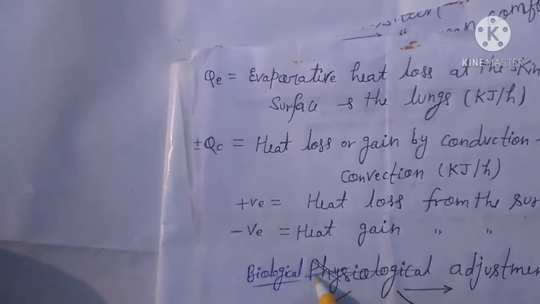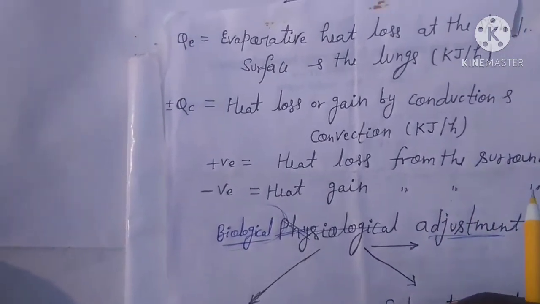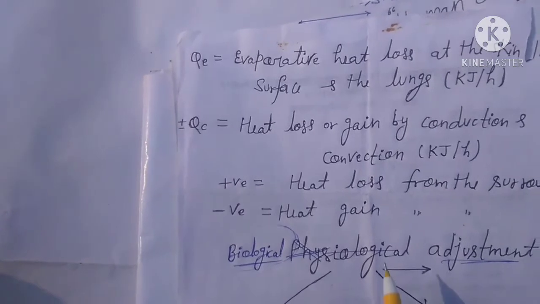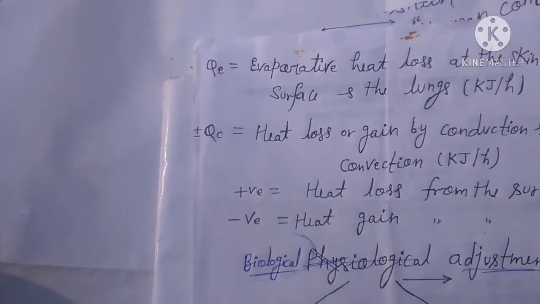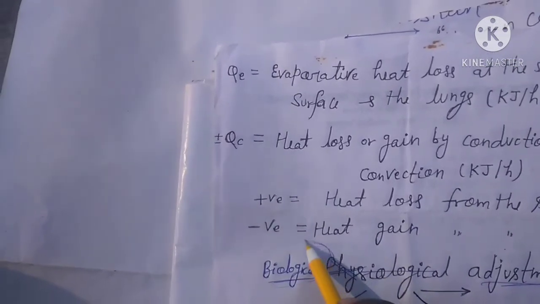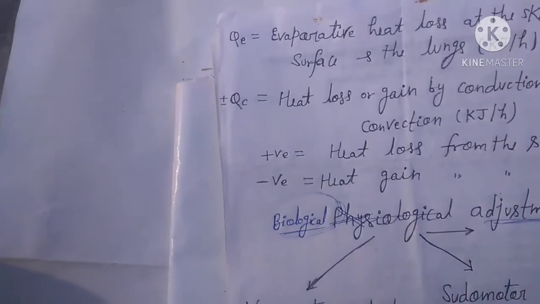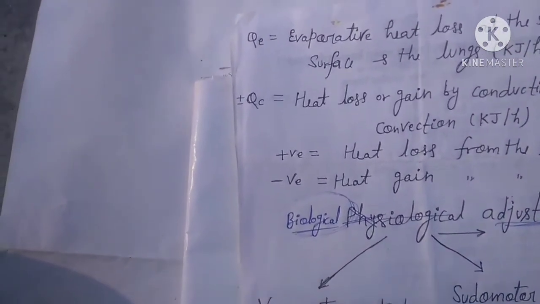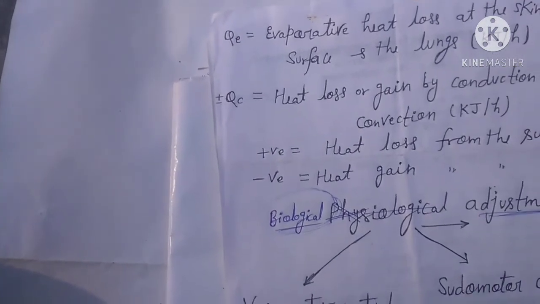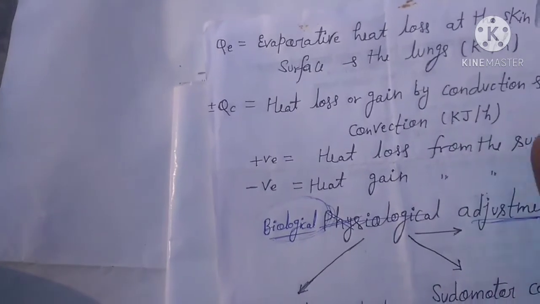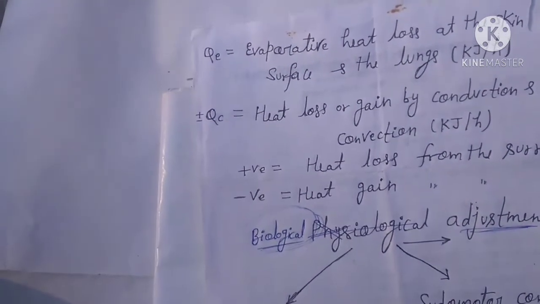Here, biological adjustment. Friends, you know when our body temperature is high or low, our body does something at the level of the cell and adjusts its body temperature. So there are two types of biological adjustment, known as vasomotor control and pseudomotor control, by which the temperature is controlled by our body.